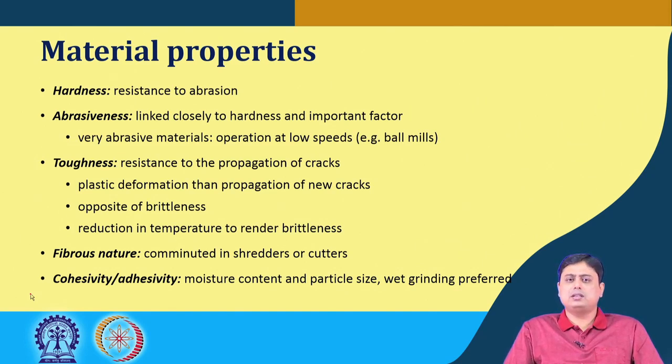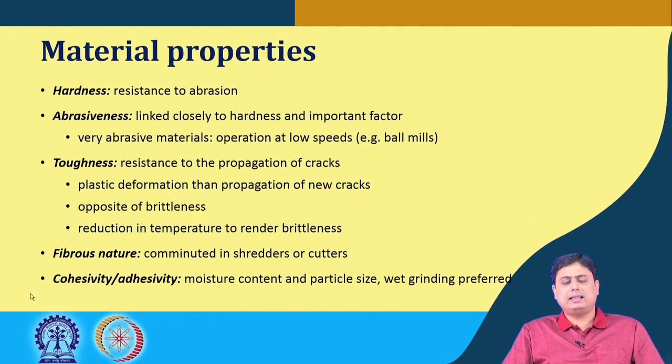In such cases, it is desirable to handle those materials where the RPM or the rotation, or the operation, is at low speed. As the example mentioned here, ball mills operate at a very low speed of rotation. So, in that scenario such material can be handled in these mills.